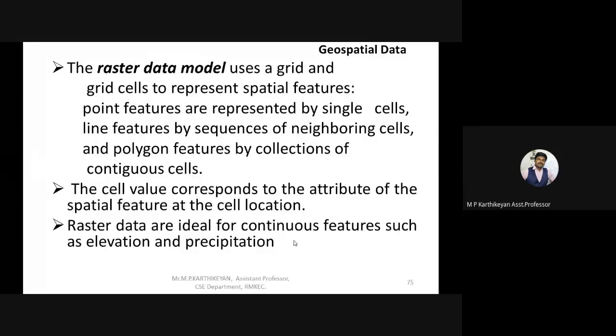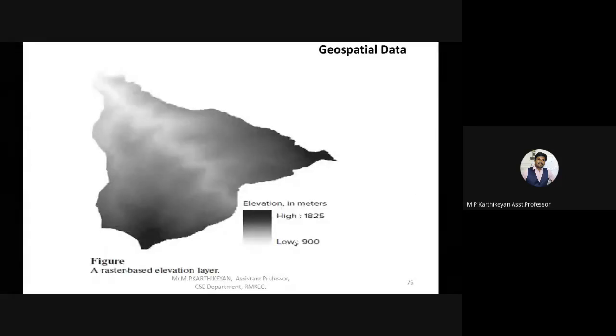The raster data type is not this kind of data. In this image you can see that a globe image is given, and it is given like a spectrum of colors. When you zoom into the smallest unit place, every unit cell is taken into consideration, and every unit cell has its own data.